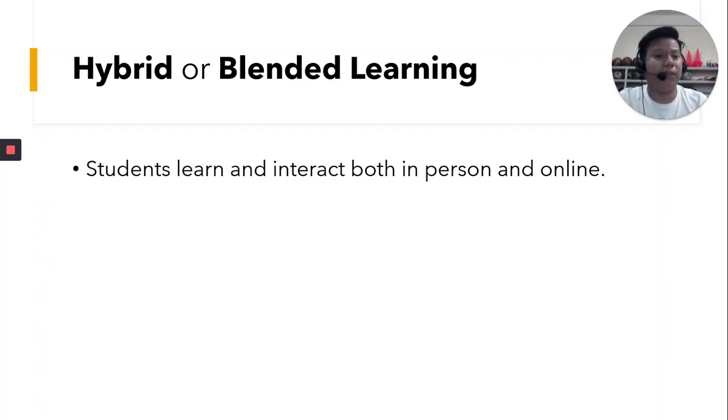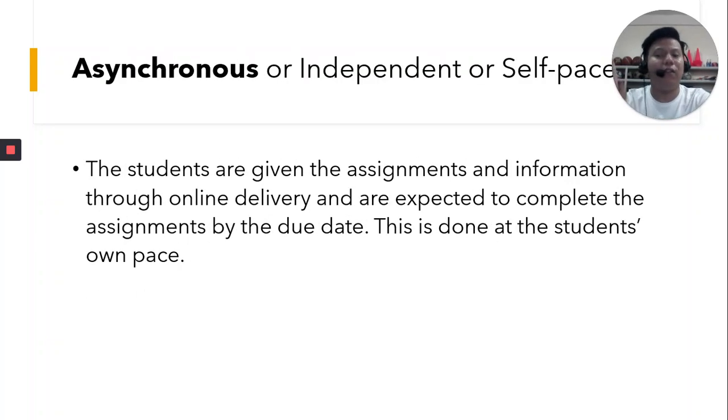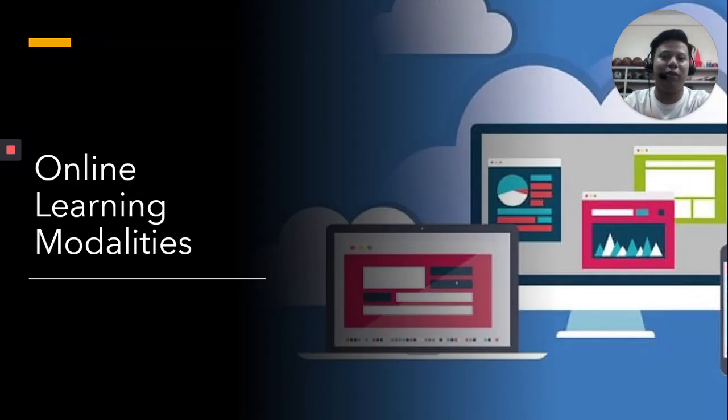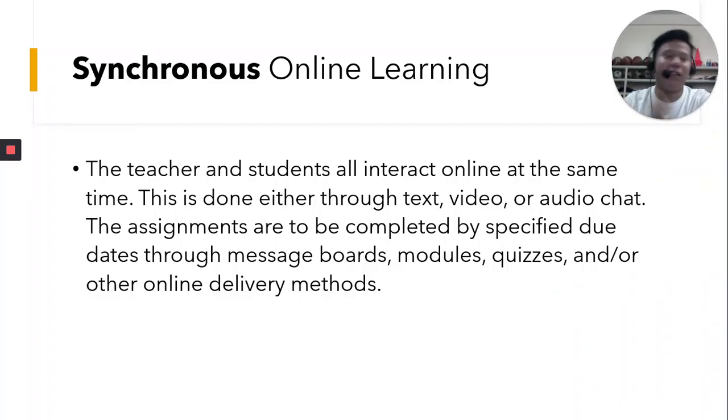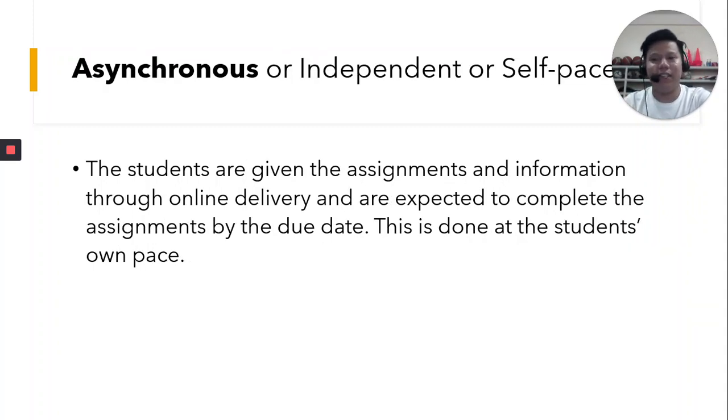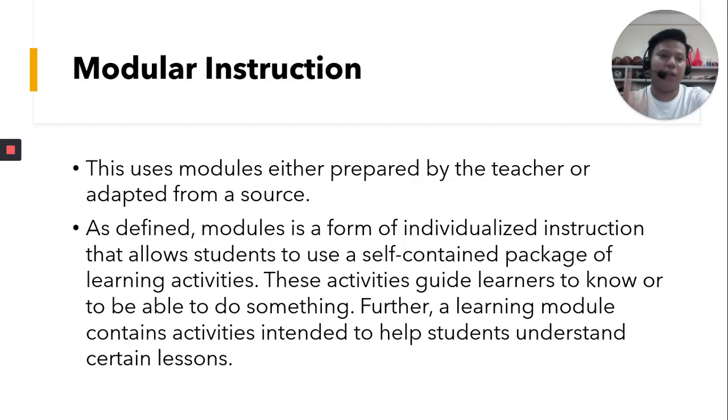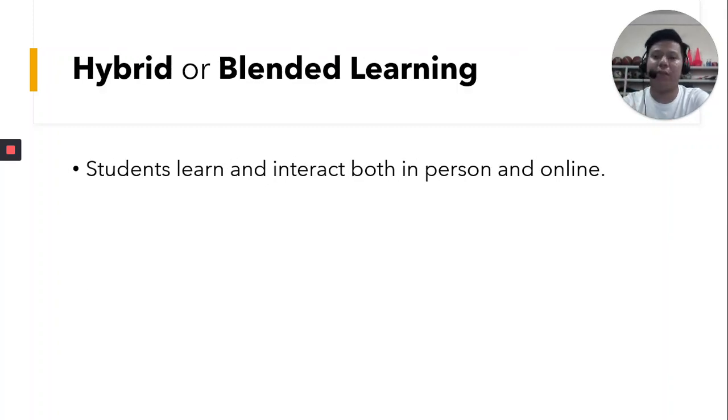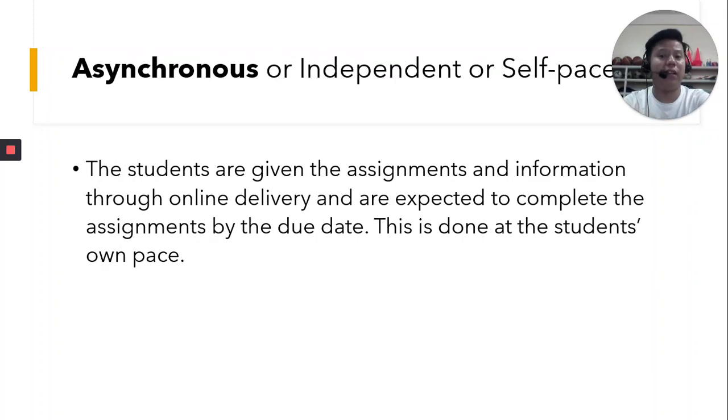So those four are just parts of those online learning modalities. First, again, synchronous, where the students and the teacher are learning synchronously. Asynchronous, self-paced, so you can view or study the material at your own pace as long as you submit it by the deadline assigned by the teacher. For modular instruction, we have the module. And hybrid learning is a combination of face-to-face and online learning. But again, we are just going to use synchronous online learning and asynchronous online learning in this semester.